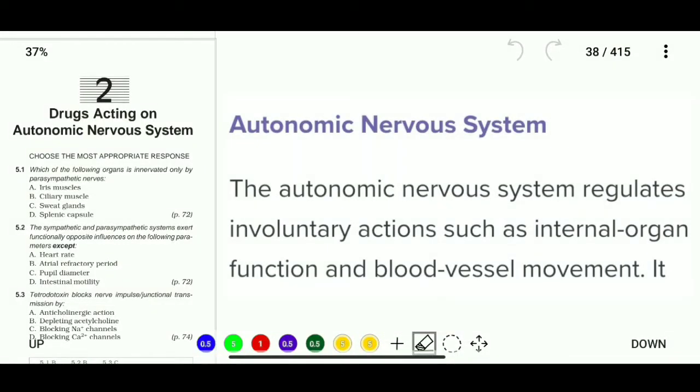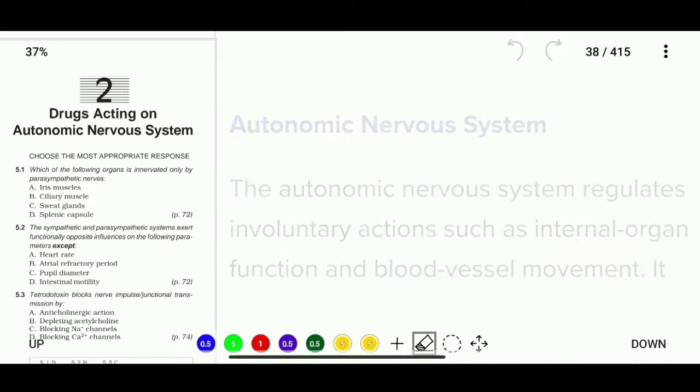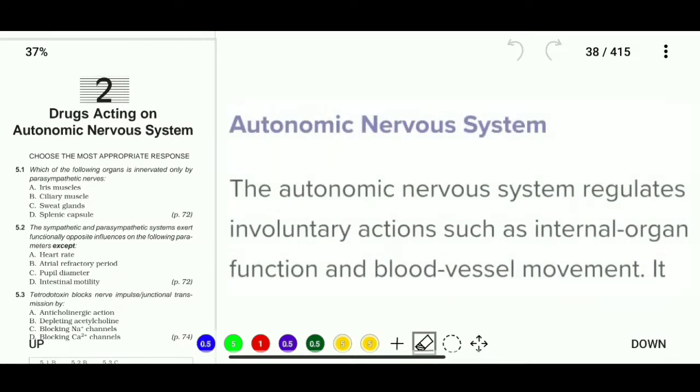Autonomic nervous system, ANS. The autonomic nervous system regulates involuntary actions such as internal organ function and blood vessel movement. So this is the little introduction of autonomic nervous system.